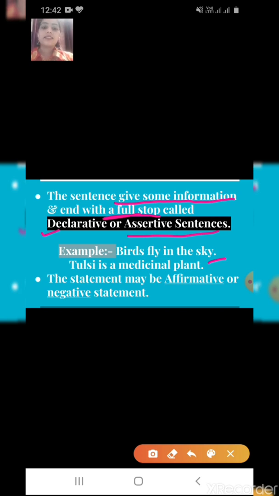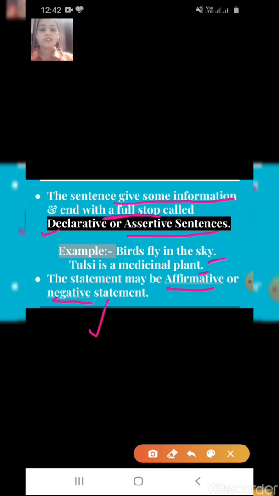Tulsi is a medicinal plant. This is information. Tulsi, we are talking about a plant. So this is an assertive or declarative sentence. Alright. These sentences may be positive or affirmative, or negative.